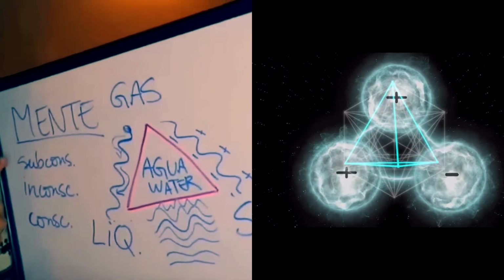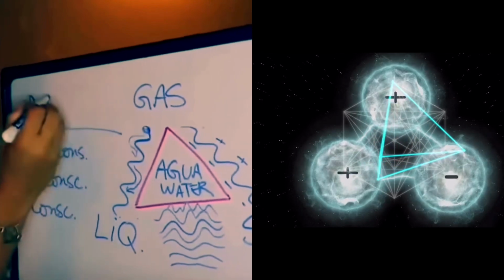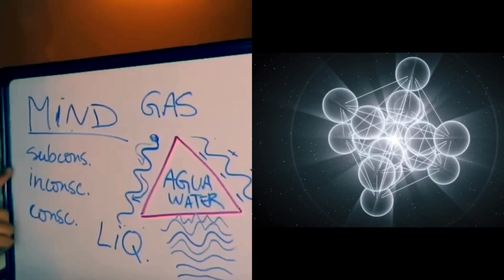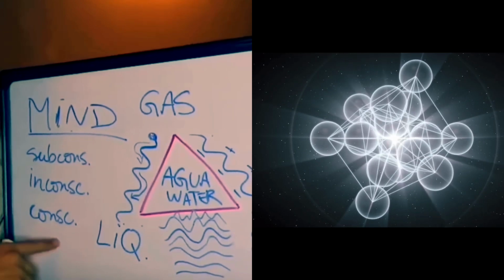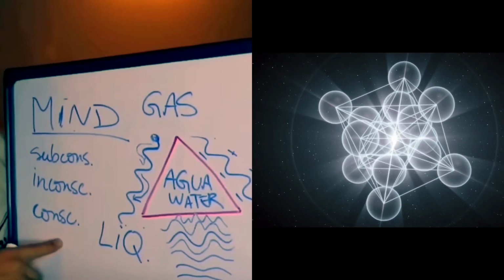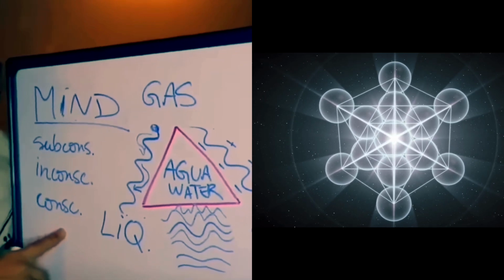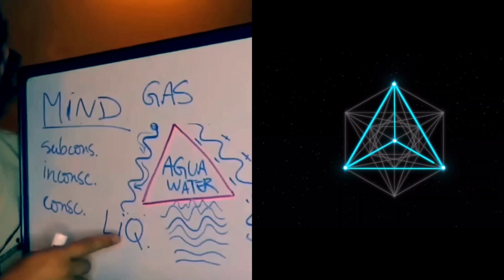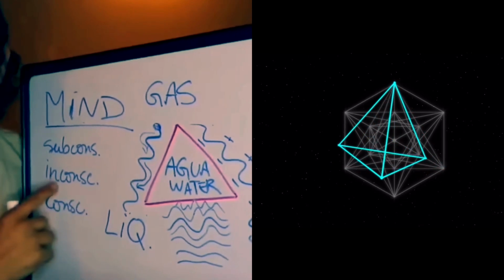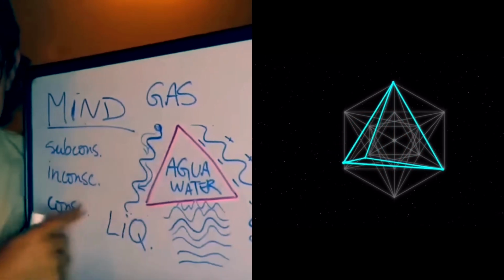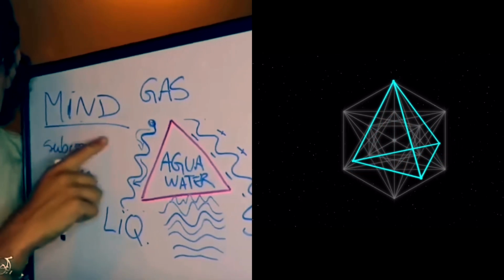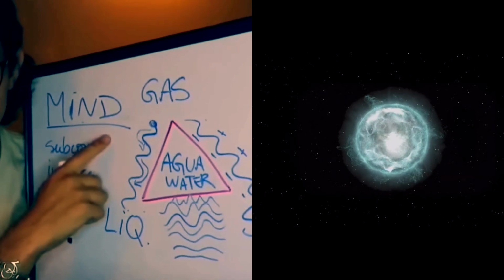We have to remember that the universe is mind. Universe is mind, divided in three aspects: the subconscious, the unconscious, and the conscious. But it's all about concepts. So when I am conscious, I am aware of all this. When I am unconscious, I am aware of only two of them. And when I live through the subconscious, I only relate to the body.